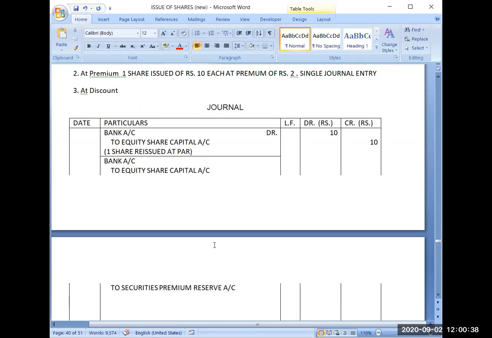I am just informing that if you are not practicing this chapter, then from now onwards it will start confusing you. So those who have not done it, cover up the previous topics, only then you will be able to understand the further topics. So you will receive 12 rupees this time. 10 will go to capital and 2 will go to premium.